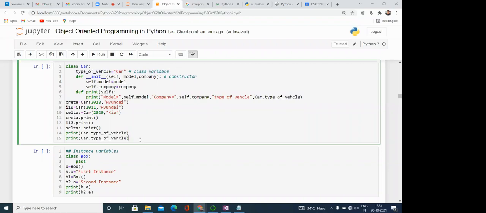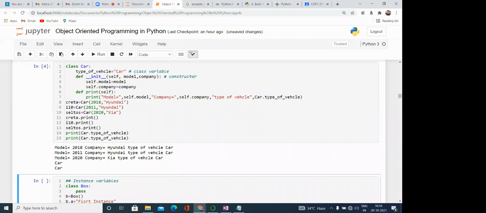So you can see the output. Here you can see the model 2018, company is Hyundai, type of vehicle car. What you are understanding is that instance variables are those variables which have a different value with each object, while static variables are used for defining something that is shared by all the objects.